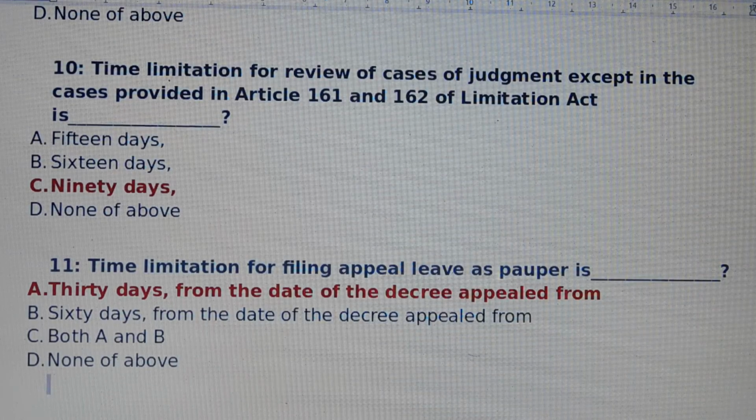Question number 11. Time limitation for filing appeal, leave as pauper is. Answer is option number A, 30 days from the date of the decree appealed from. Filing appeal leave as pauper is 30 days from the date of the decree appealed from.